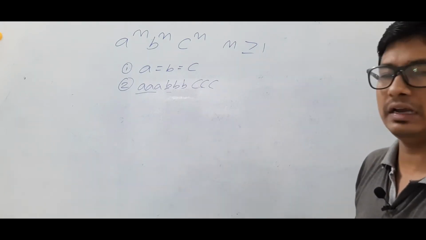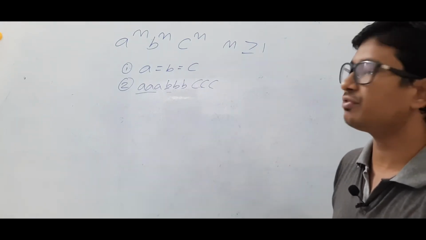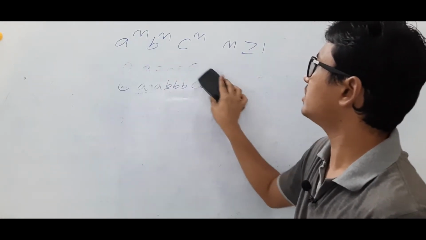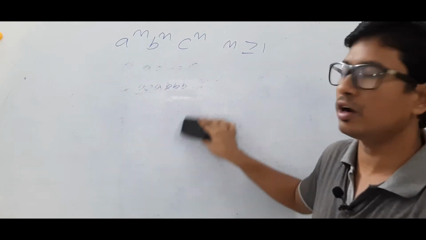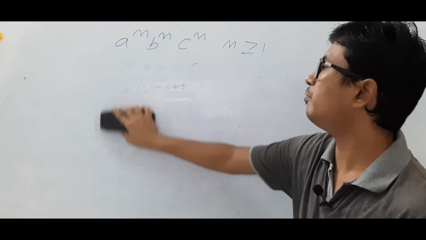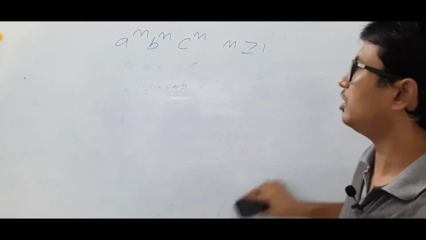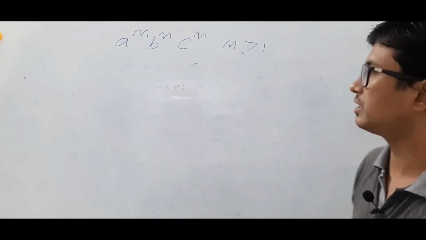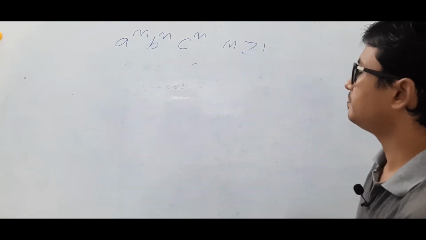So now we will construct the Turing machine for it. Now, can you check whether it is a context-free language or not? No, it is not a context-free language. Using the pumping lemma, we have proved that it is not a context-free language. So now we will check whether we can construct a Turing machine for it. Now how can I do it?